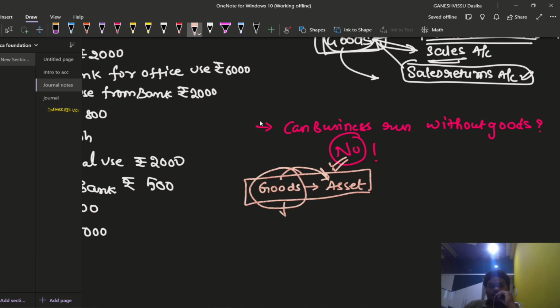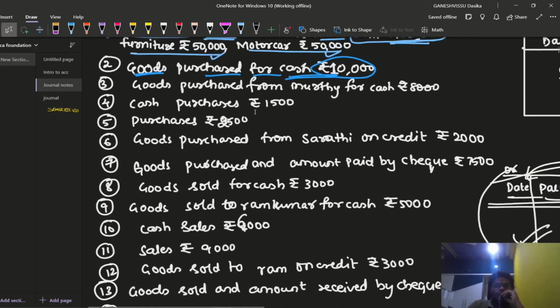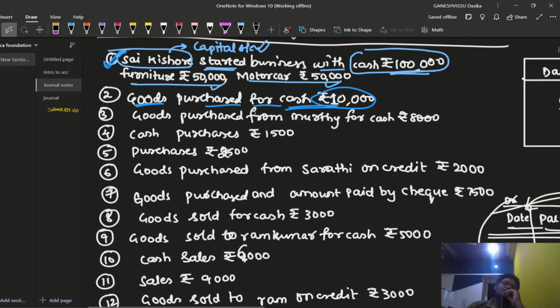So for goods we are going to apply the real account rule. Whenever goods are purchased we apply the real account rule. Not only for purchase transactions, for sale transactions also goods are treated as assets only, right? Whenever goods are coming in or going out, we treat the goods as an asset.